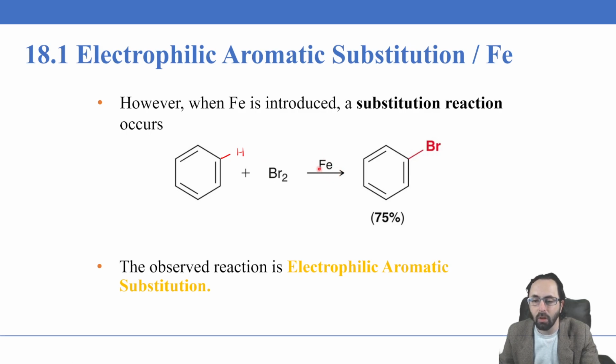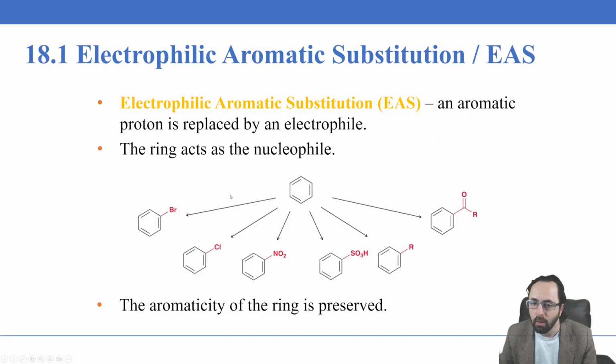It's the introduction of the iron that allows it to be a much better electrophile and undergo this reaction. This kind of reaction, electrophilic aromatic substitution, will be the primary reaction that we're studying in this chapter.